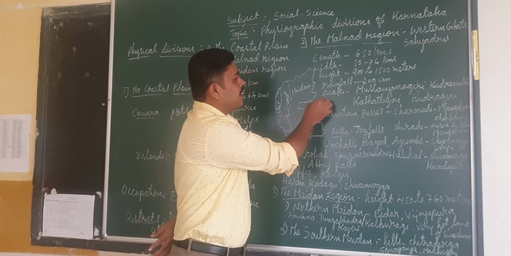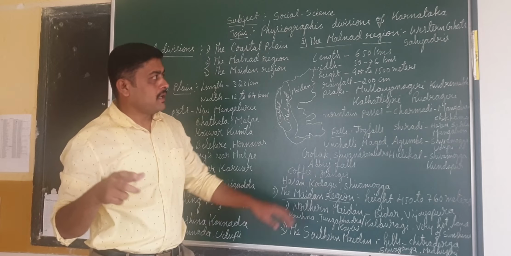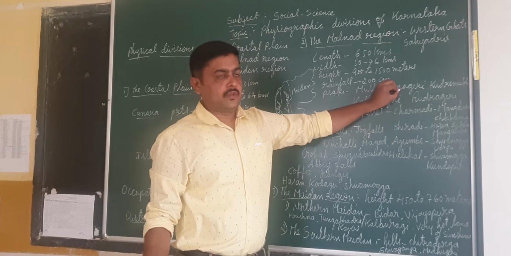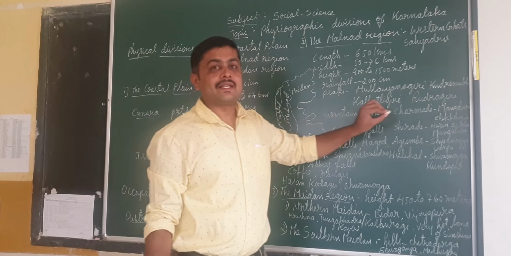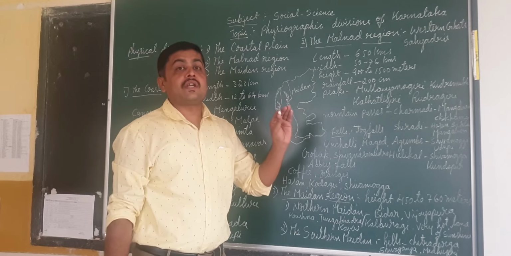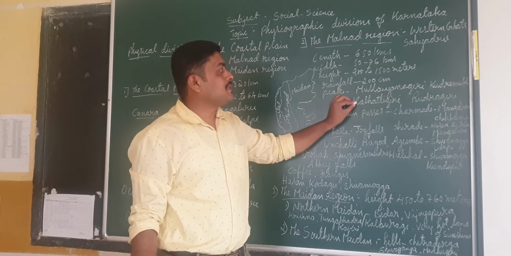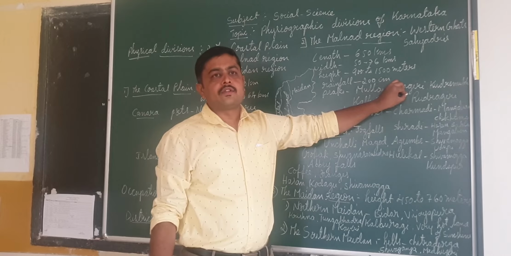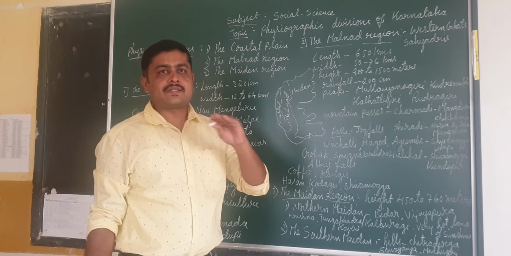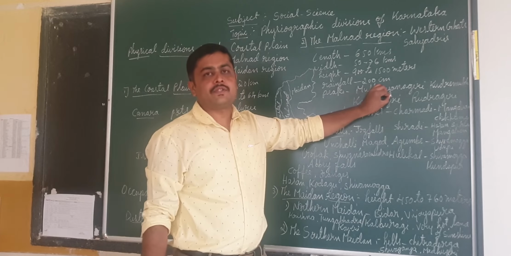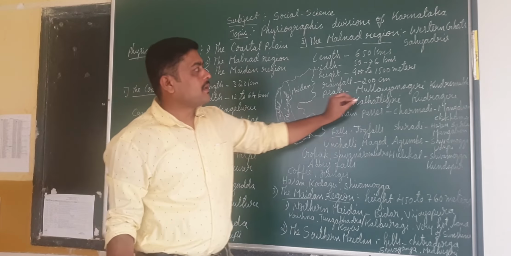Then here there are some peaks, small peaks. The important peaks are Mullayanagiri, Kudremukh, Kalhattigiri and Rudragiri. These are the important peaks located in the Malnad region. The highest peak in this region is Mullayanagiri. It has a height of 1191 meters from sea level. That's why it is the highest peak. Mullayanagiri is the highest peak in the Malnad region. Don't forget Mullayanagiri.